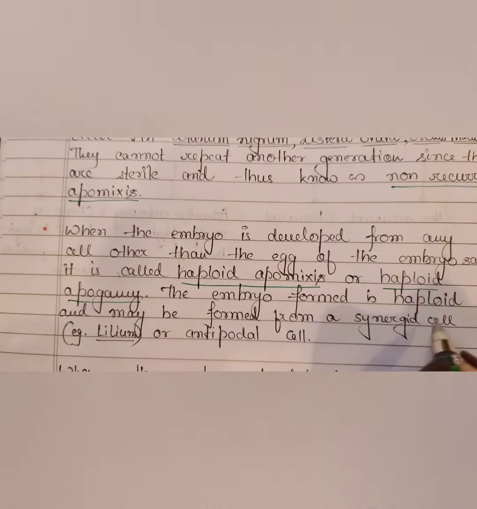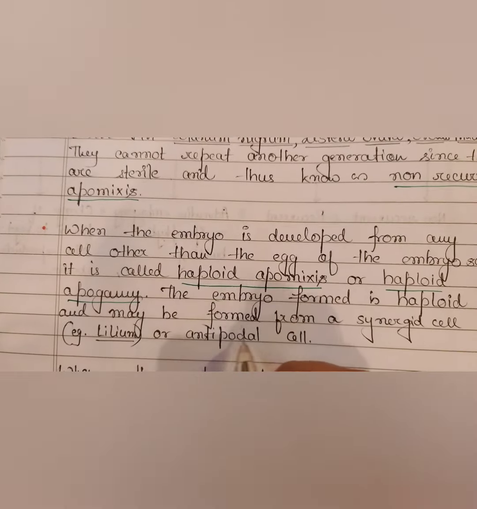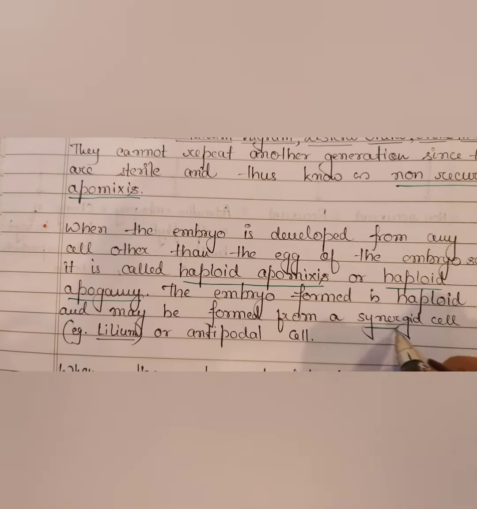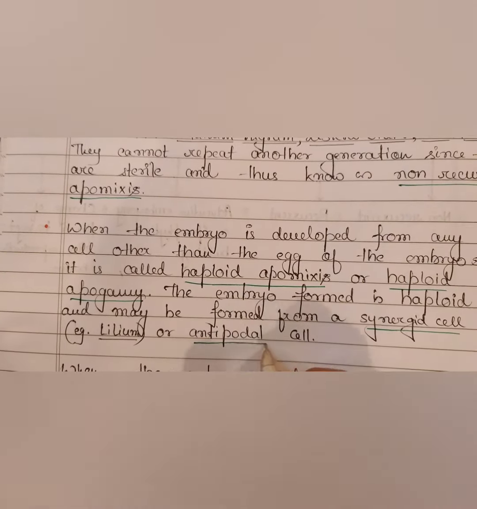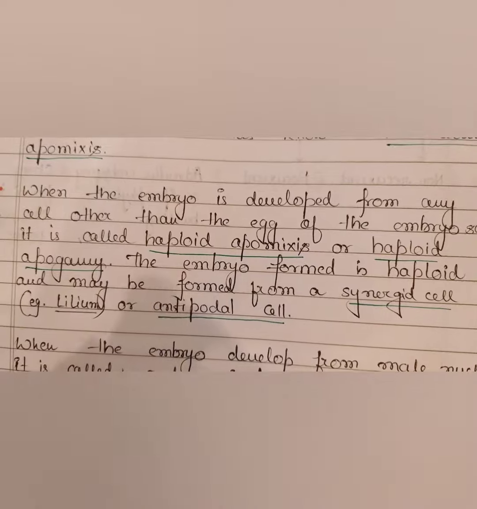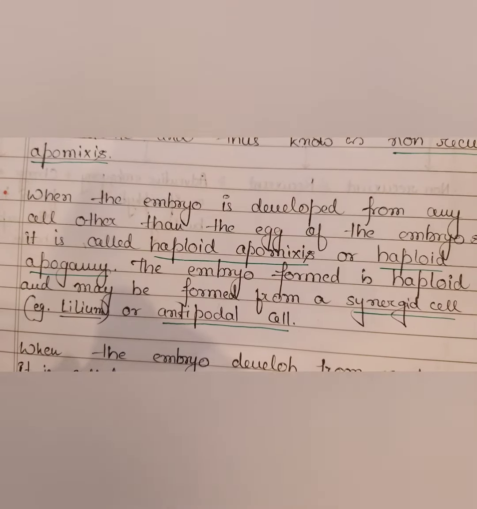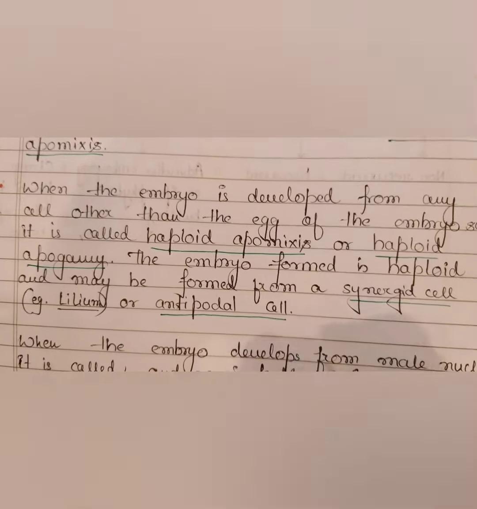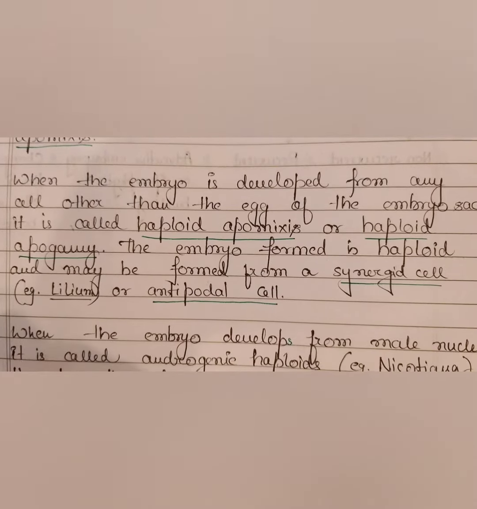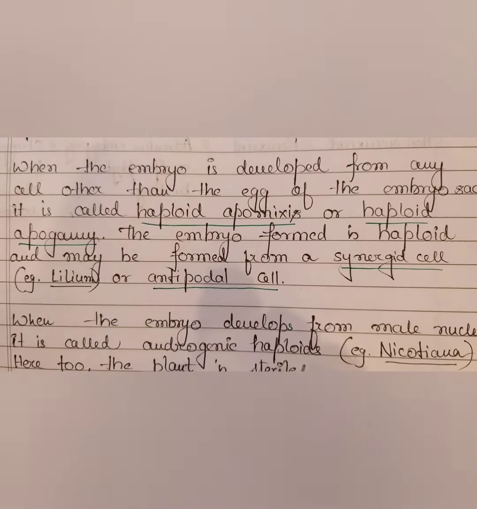Right? The embryo formed is haploid and may be formed from a synergid cell or an antipodal cell. Okay. When the embryo develops from male nucleus, it is called androgenic haploids.